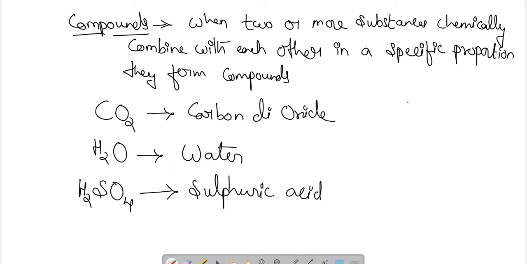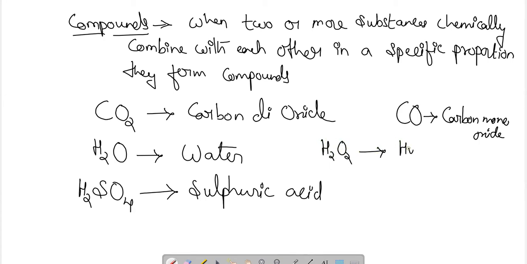If I take the example of CO, one oxygen with one carbon, then it will be a different compound and it will be named carbon monoxide. So carbon monoxide is different from carbon dioxide. Similarly, if H2O2 is there, then it is not water, it is hydrogen peroxide. So as we change the ratio or proportion of the combination of the elements, we change the compound also. Similarly, if we take H2SO5, then it is sulfurous acid.